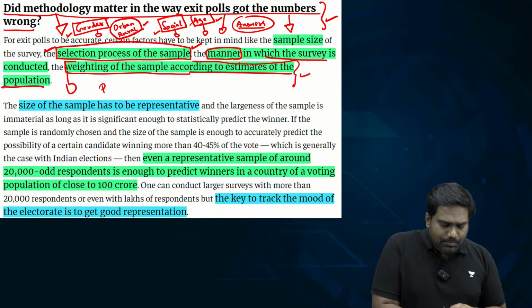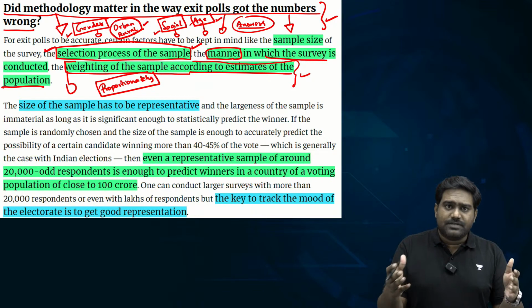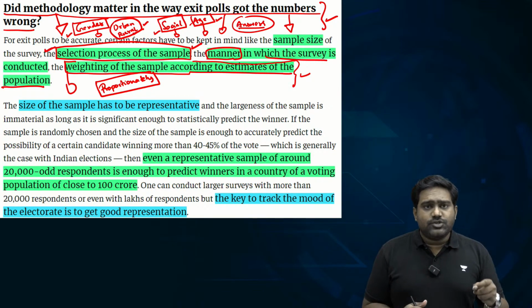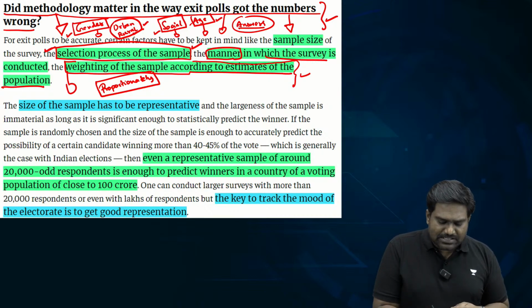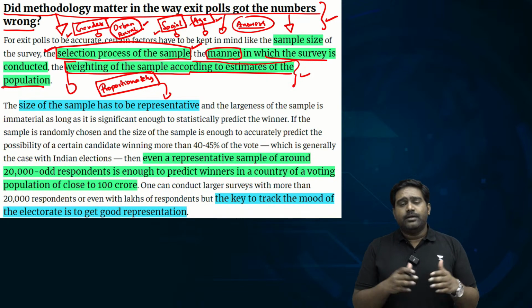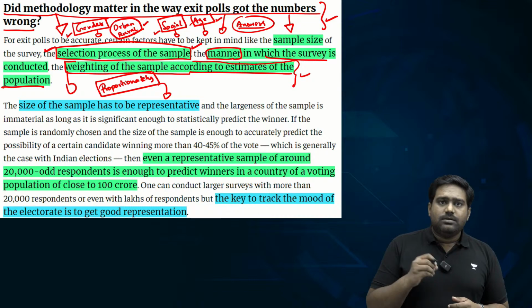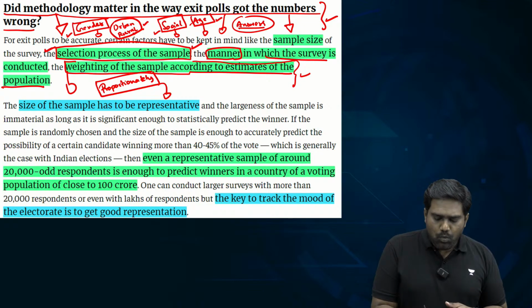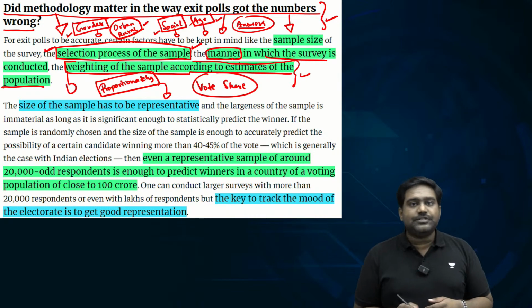So this has to be proportionately applied to represent the wider population and the demographic profile of the constituency, of the state and the country, right? So a scaling weighting exercise is used, which is a statistical exercise. And through this, the survey will arrive at the vote share of different candidates and different parties.